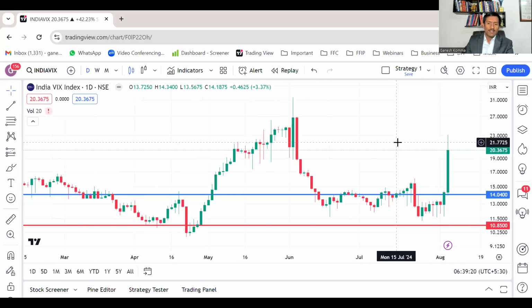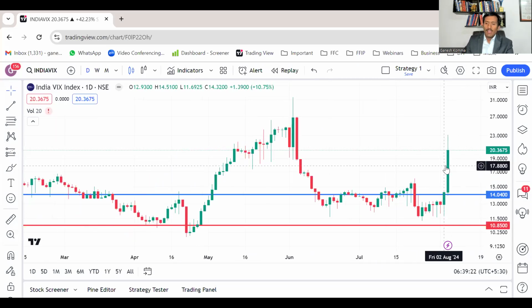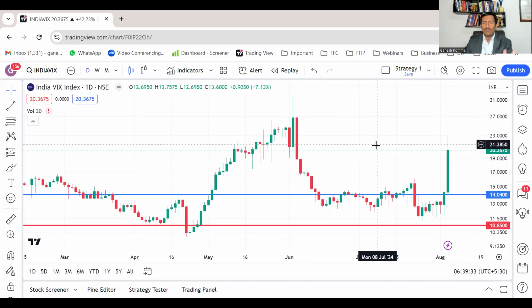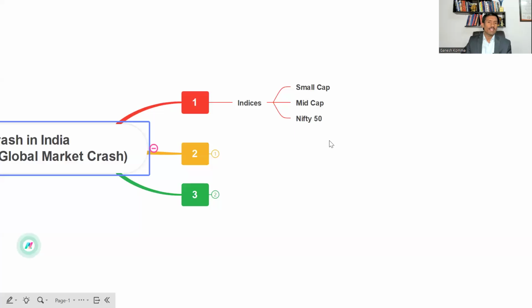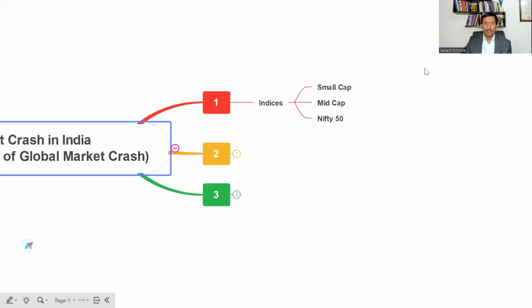As we have been discussing earlier also, when the India VIX is crossing 18 or even 20 levels, it's not a very conducive market for short-term investments. We have to be a little bit more cautious, right? This volatility is not good to enter for short-term investments. It's not a batting pitch.